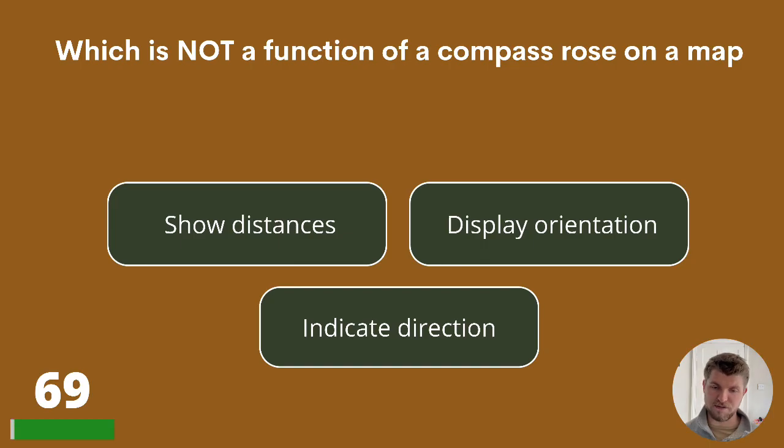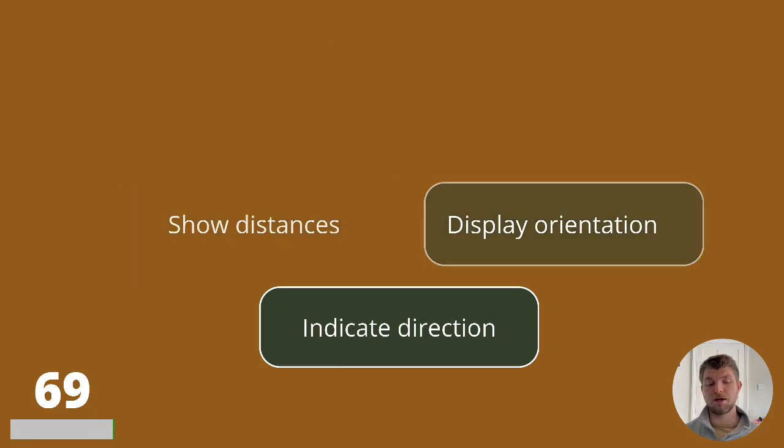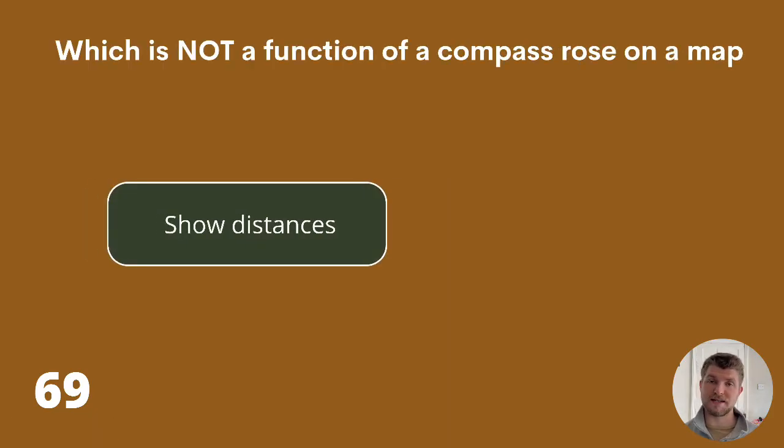Moving on to question 69. Which is not a function of a compass rose on a map? Show distances, display orientation, or indicate direction? The answer is to show distances.